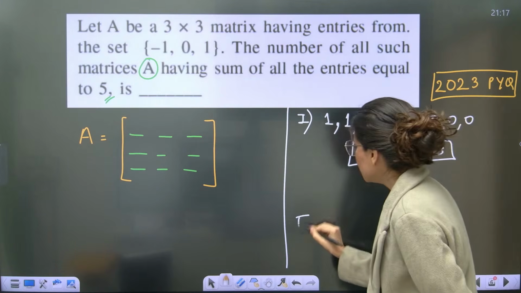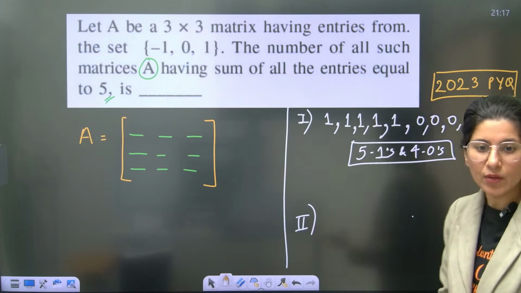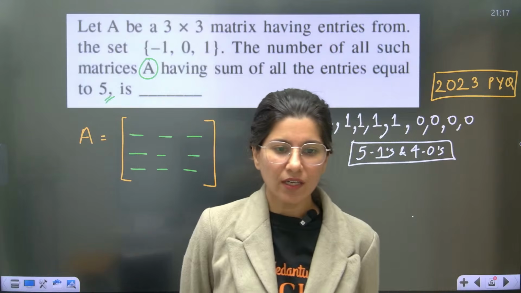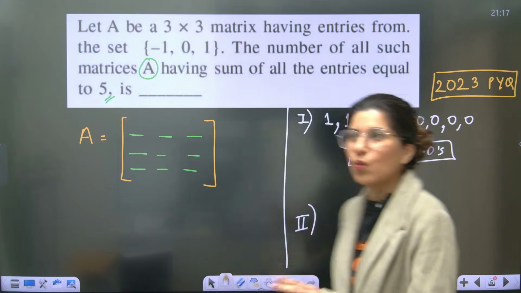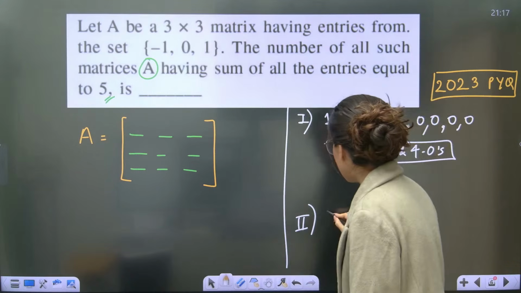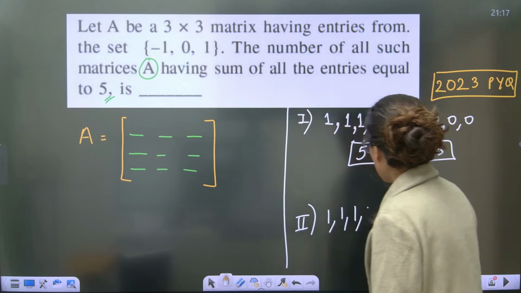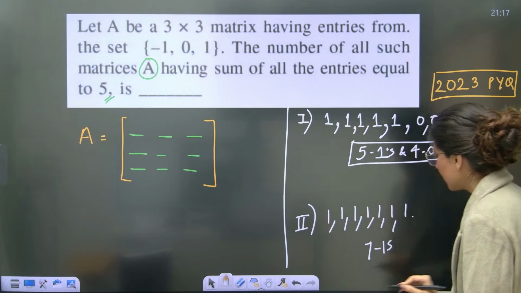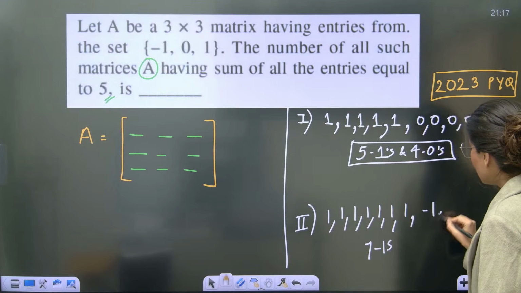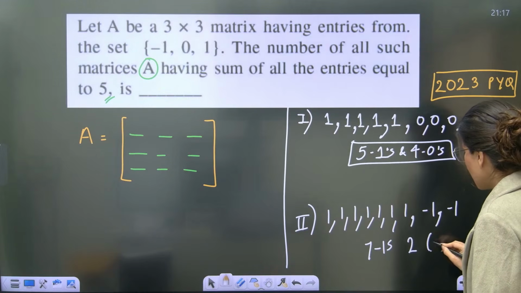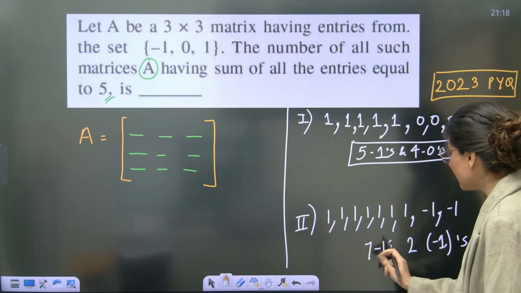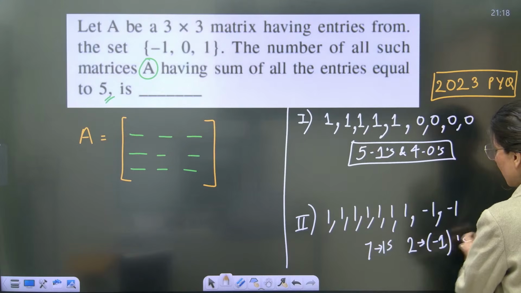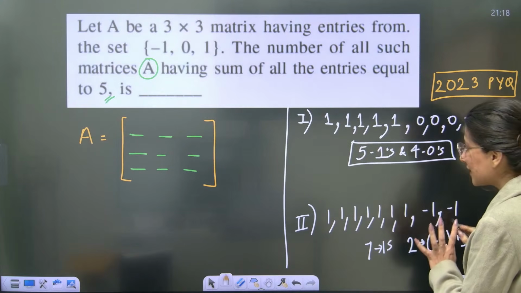Case number 2. Think about it. Case number 2 could be like this: you have seven 1s, and then you have two -1s. So this is seven 1s and this is two -1s. So 7 minus 2 will become 5. Okay, so this is your second case.